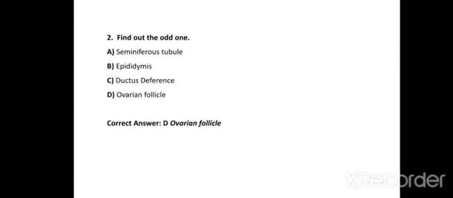Question number 2. Find out the odd one from the following. Options: A, seminiferous tubule, B, epididymis, C, ductus deferens, and D, ovarian follicle. Which one of these is the odd one? The correct answer is option D, ovarian follicle.